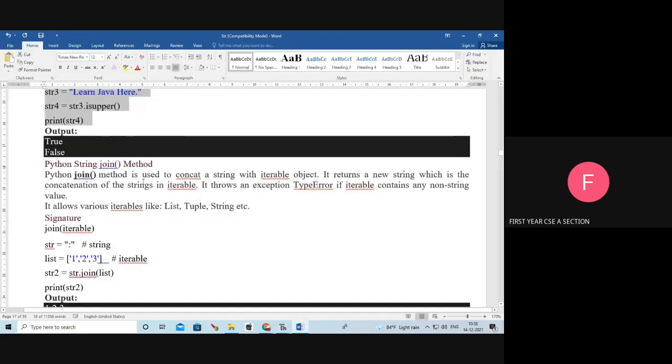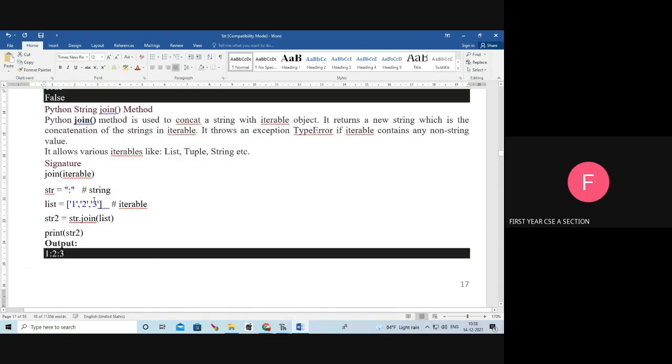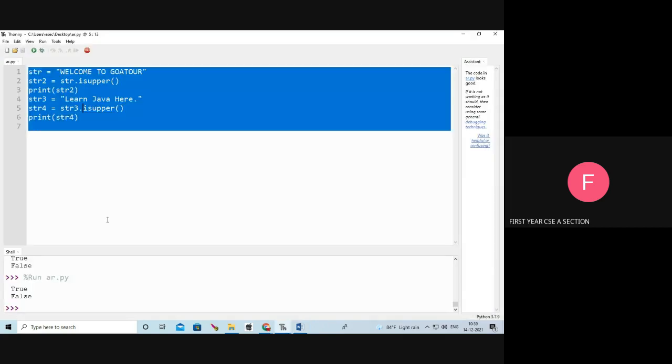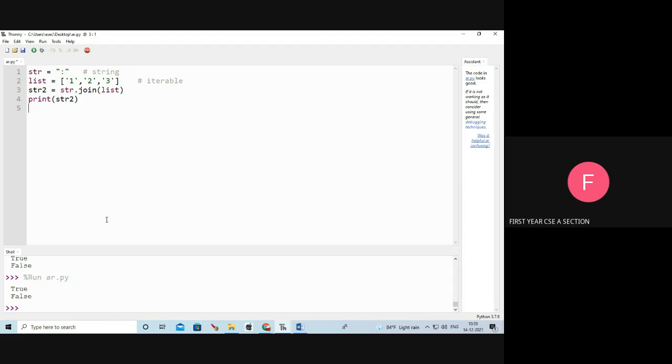Next, the join function. It is used to concatenate a string with an iterable object. For example, we can concatenate the string with a list. See, str equal to colon, list equal to 1, 2, 3.